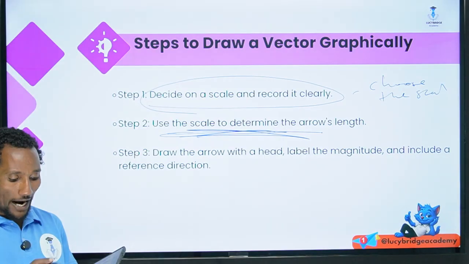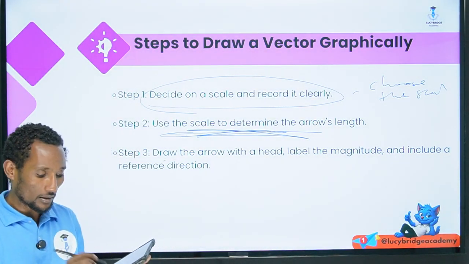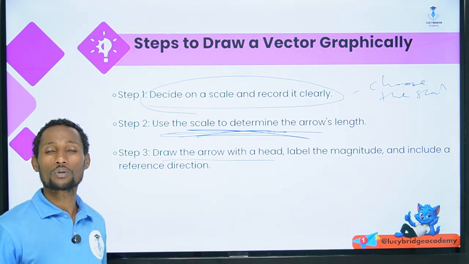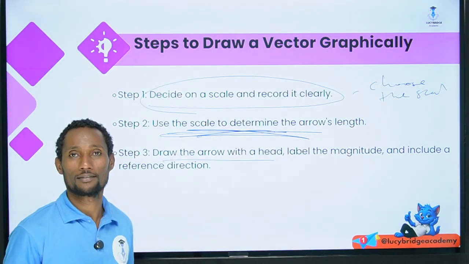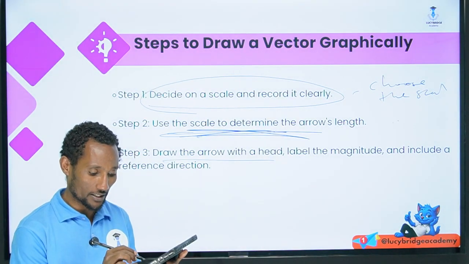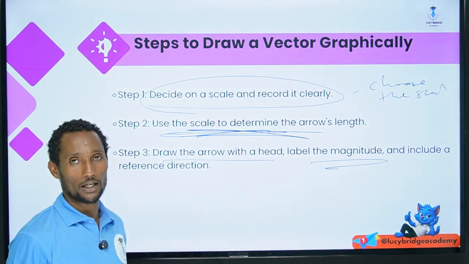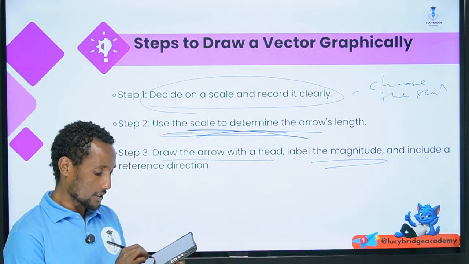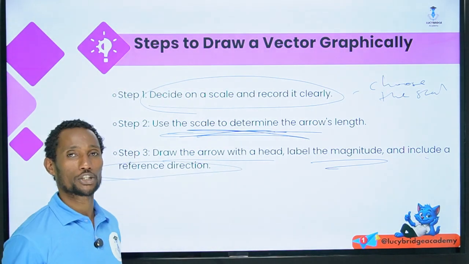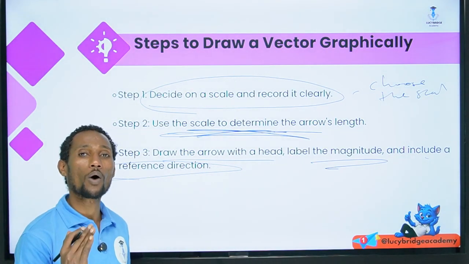Then determine the arrow length. Then draw the arrow from tail to head, using the scale length, labeling the magnitude of the scale length, and include the reference direction at which the represented quantity is directed.